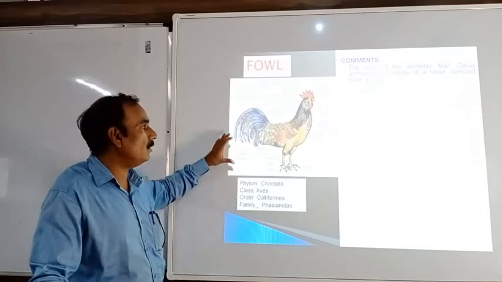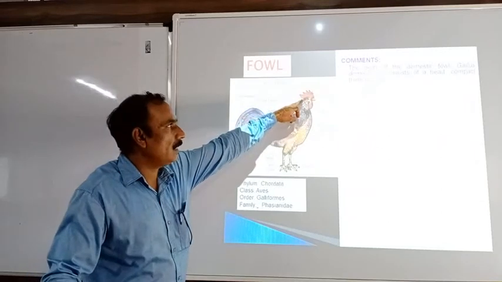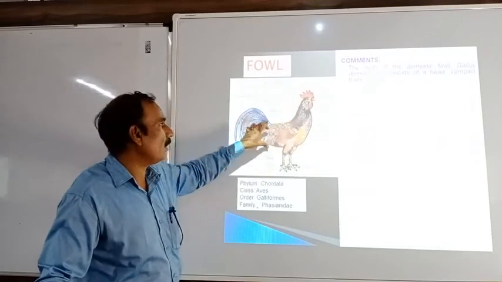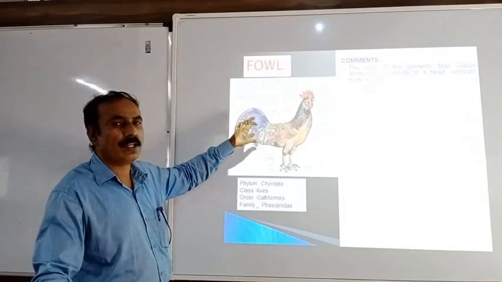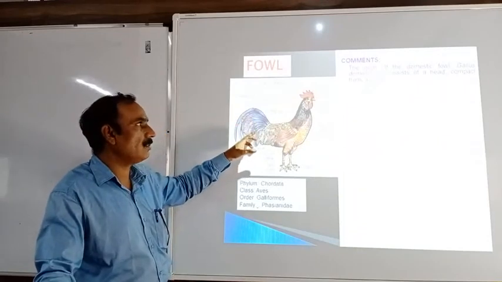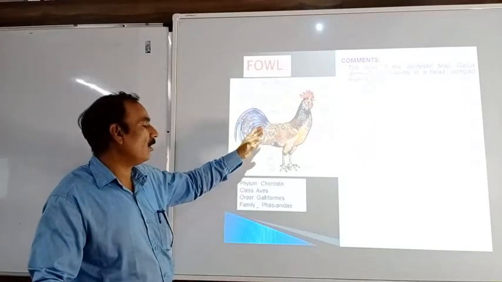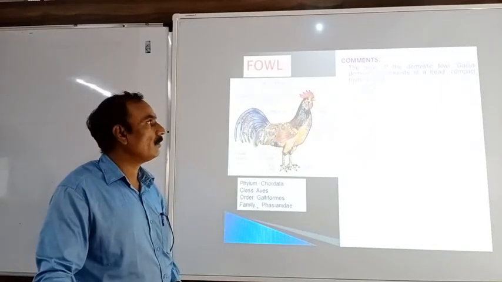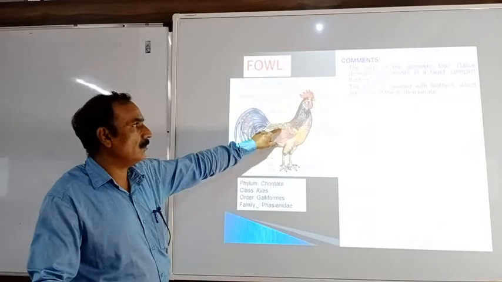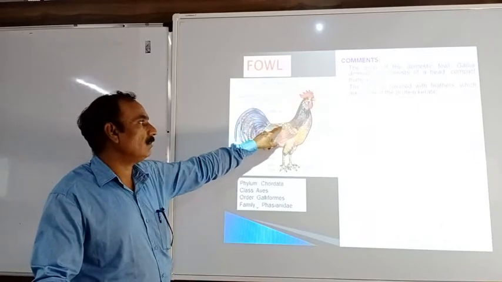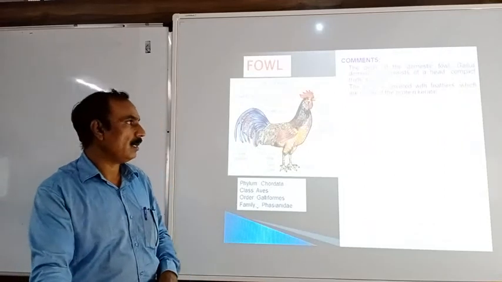When you see the body of this domestic fowl, it consists of a head, then a compact trunk, and this is the tail. This fowl is generally called the domestic fowl. The genus is Gallus, and the species is Domesticus. So head, trunk, and tail, these body divisions are present in the fowl. Then the entire body is covered with feathers. You can see that, and these feathers are made up of a protein. The name of the protein is keratin.